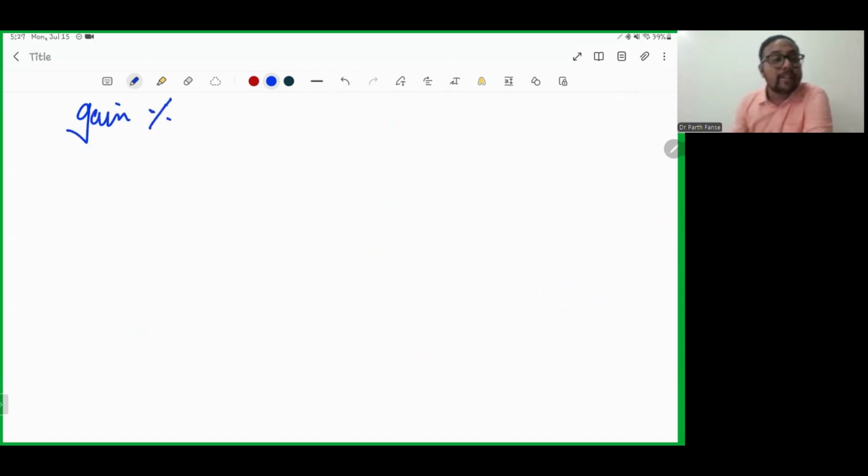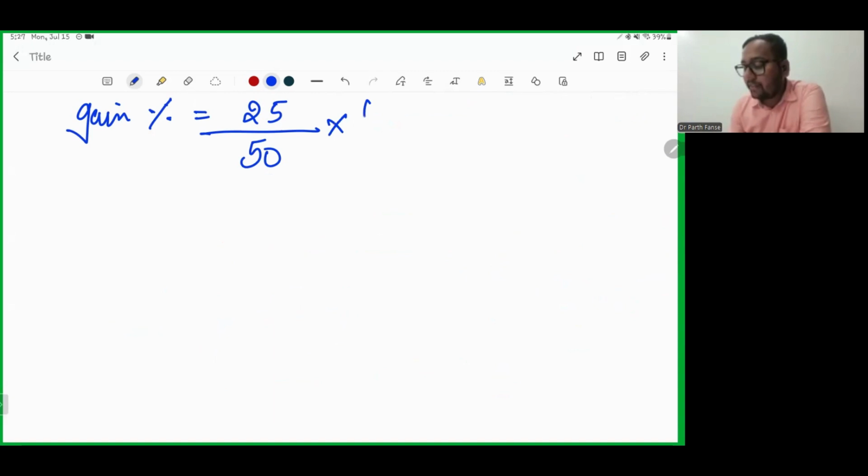So what is your gain percentage? How much was it? It was 25. And what was the original value? What is x? It is 50. And you are going to multiply by 100, because in the question it is asked what is the gain percentage, so your answer is in percentage.